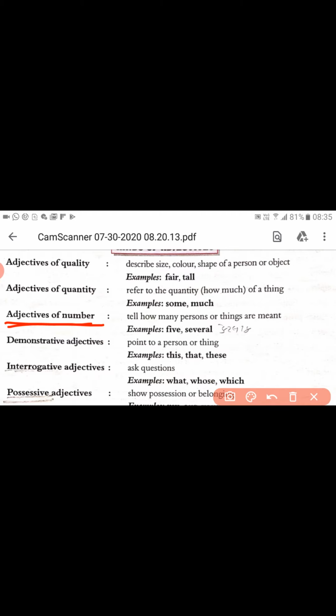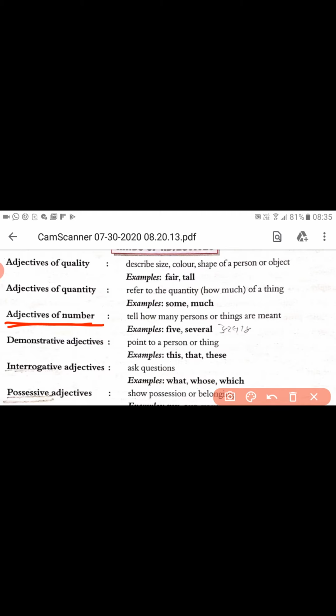When we ask the question how many, the answer we get is always an adjective of number. It always refers to the number, which may be countable or uncountable.